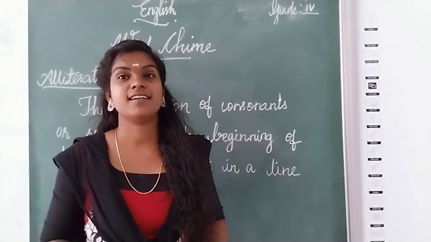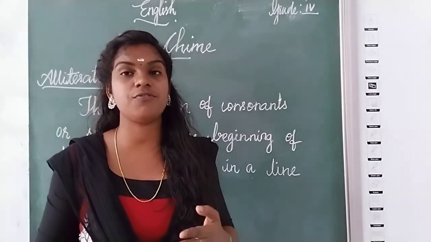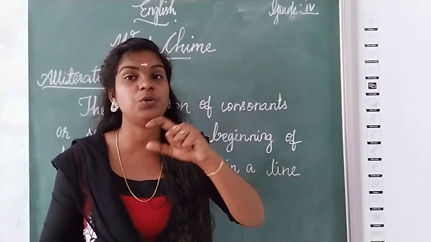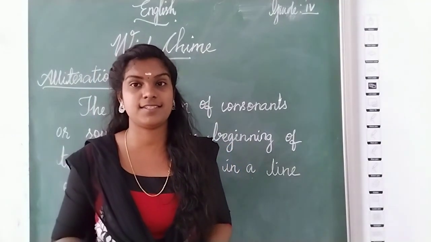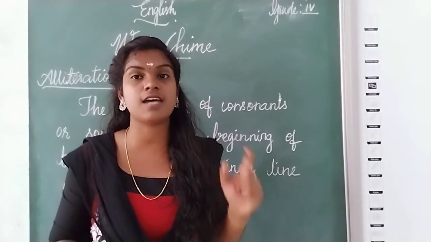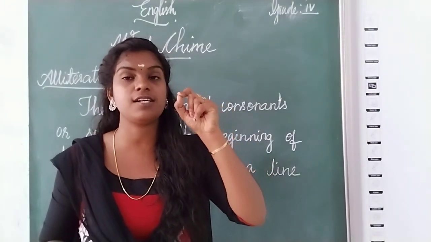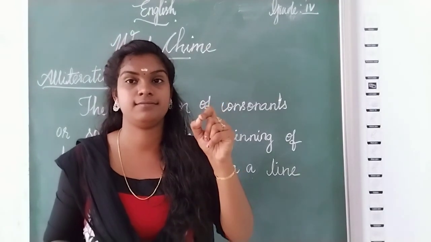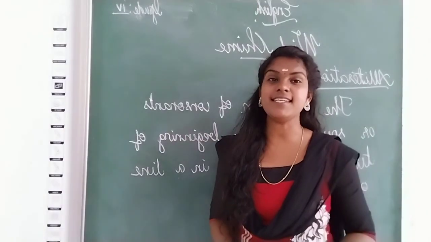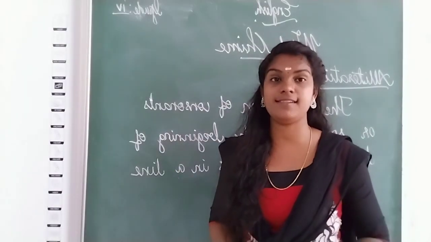That means the repeated sound of the first letter of 2 words is alliteration. Repeated sound or letters of the first letter. First letter of the word. Got it? Let's see some examples for alliteration.